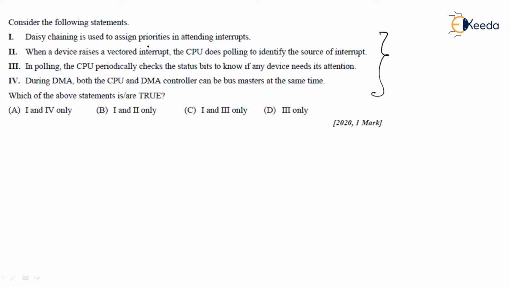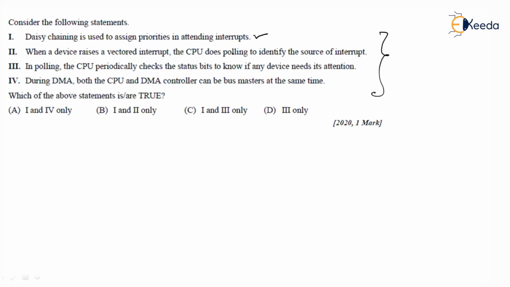Daisy chaining is used to assign the priorities. Of course, we know that in priorities, we do have serial priorities and parallel priorities. Daisy chaining is a serial priority mechanism in which the devices will be assigned priorities and ordered. So it will be used to assign the priorities.